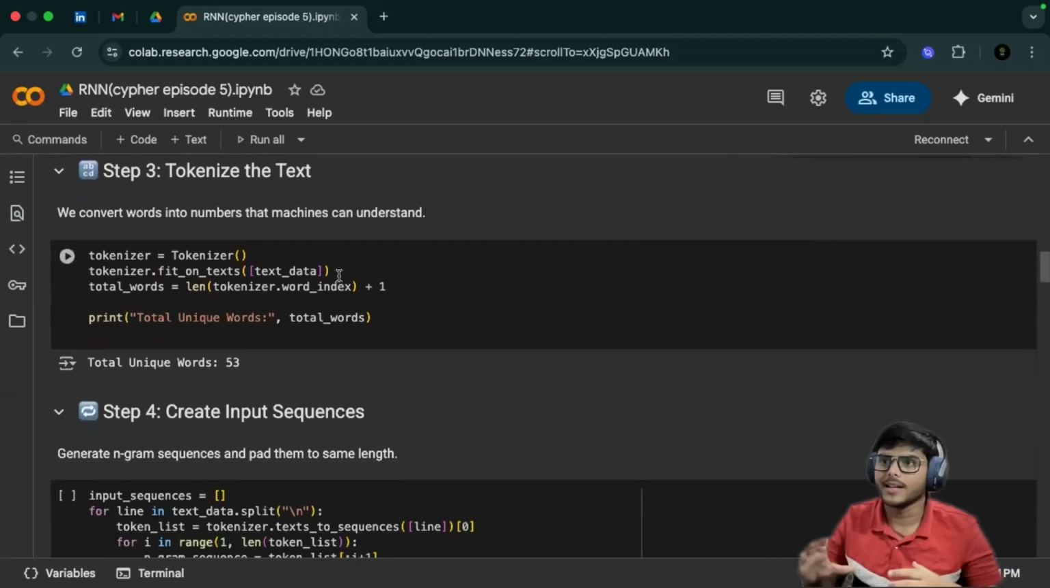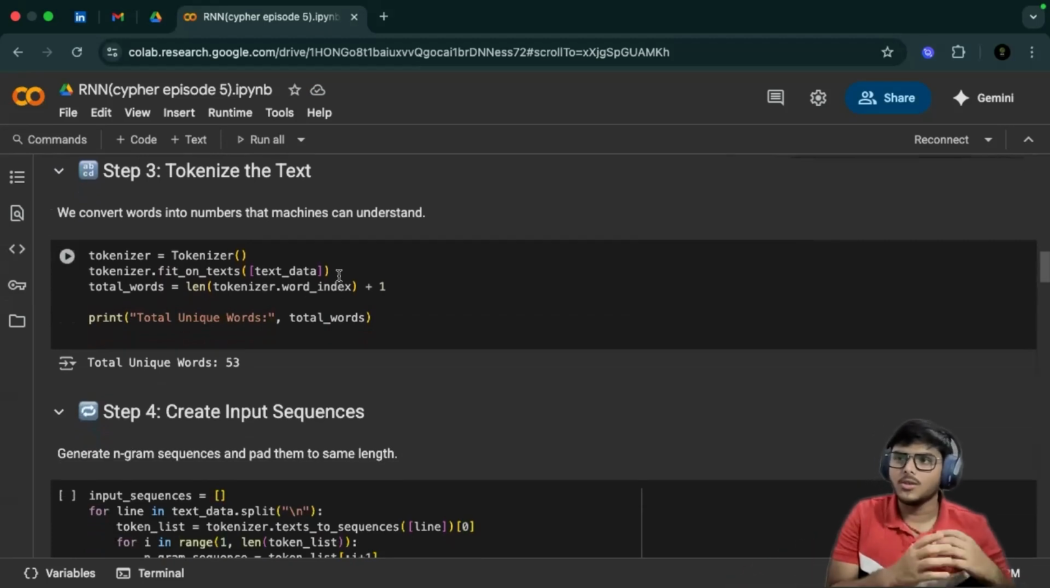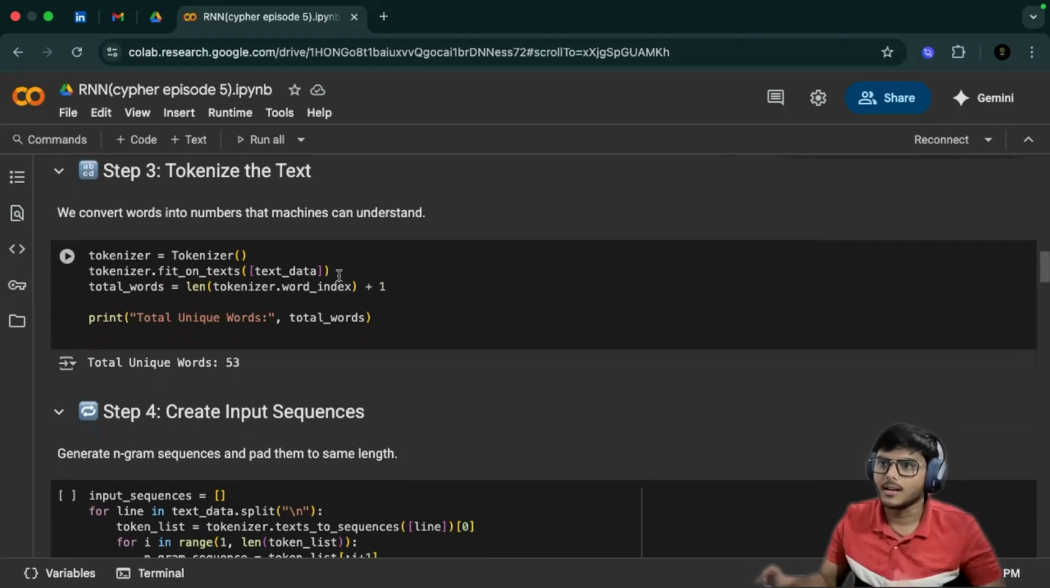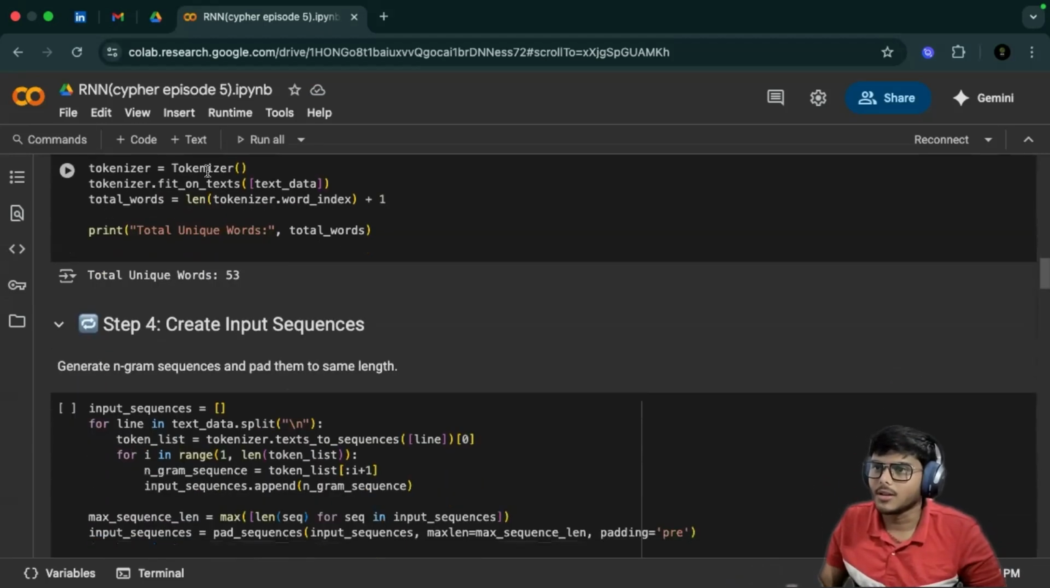Next, we're going to tokenize the text. So we convert the words into numbers that the machine can understand. So here you can see we're using Tokenizer.